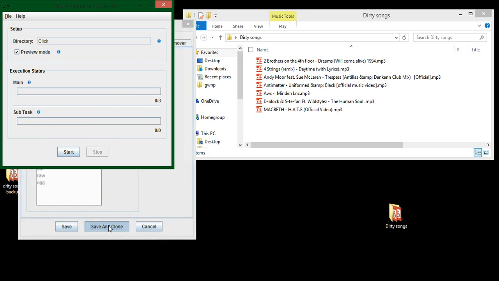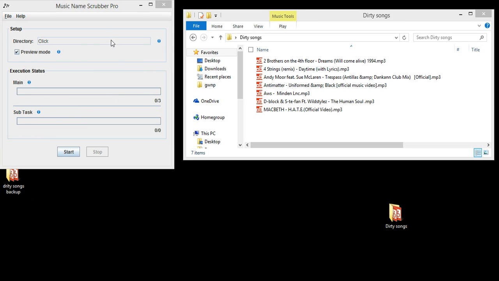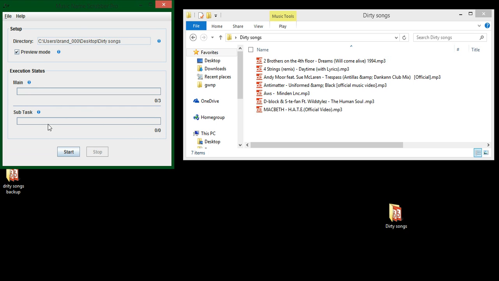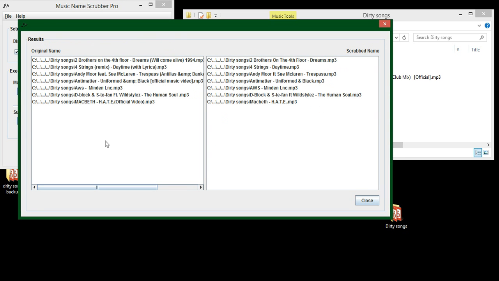Now that we are configured, we point to the directory we want to scrub, in my case, the Dirty Songs directory. I'm going to choose to do a preview mode first so that I don't actually change my song names if they're not set up properly. As you can see, all of the garbage in the song names has been removed.